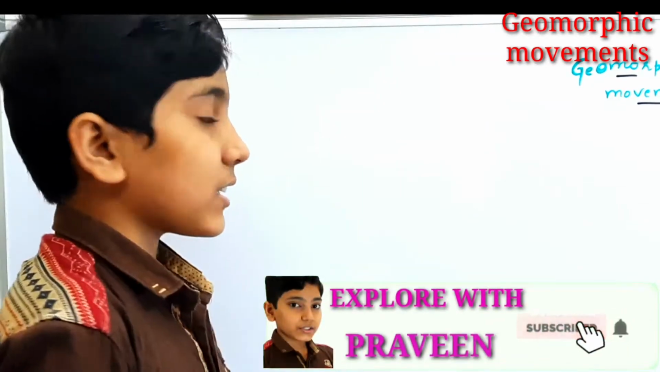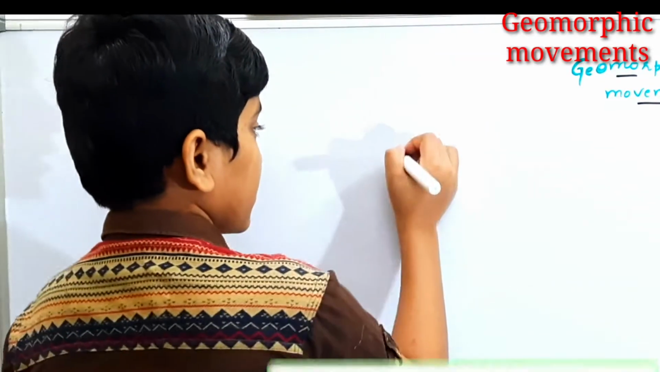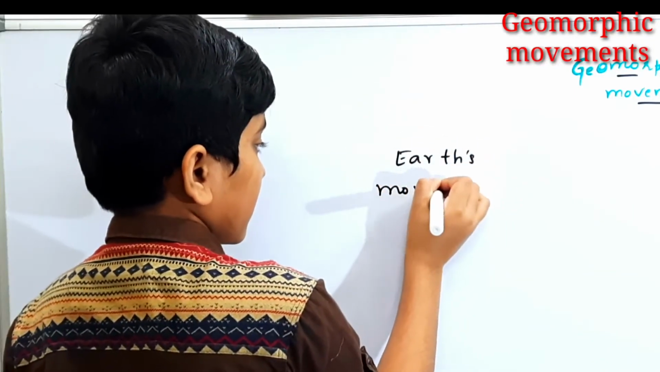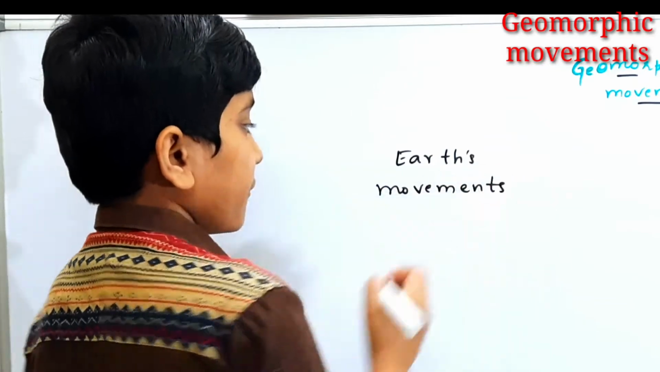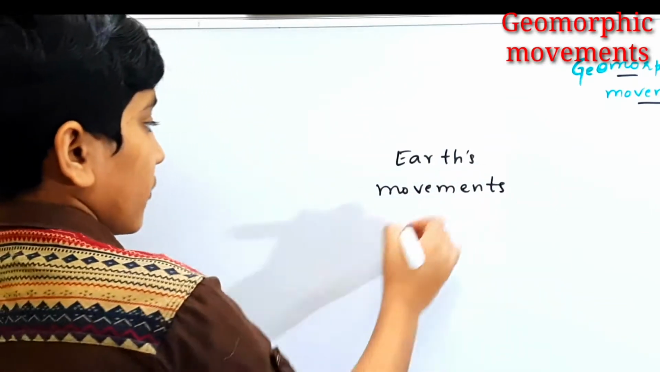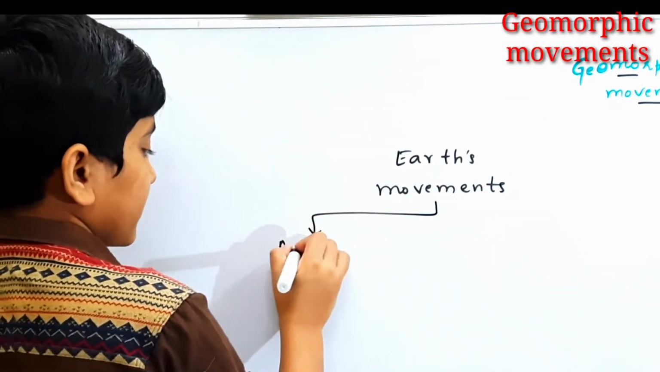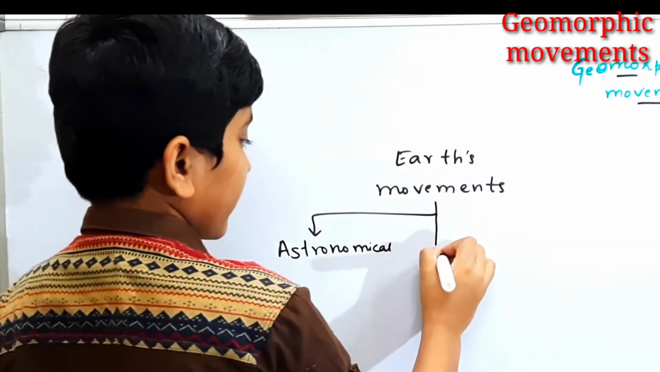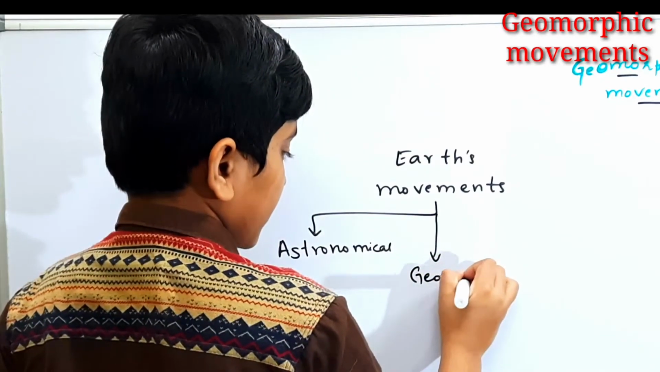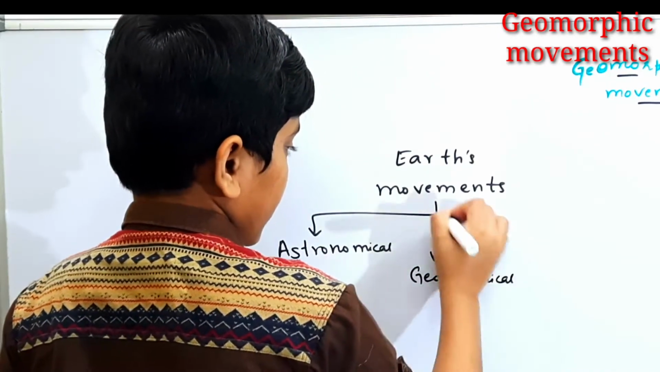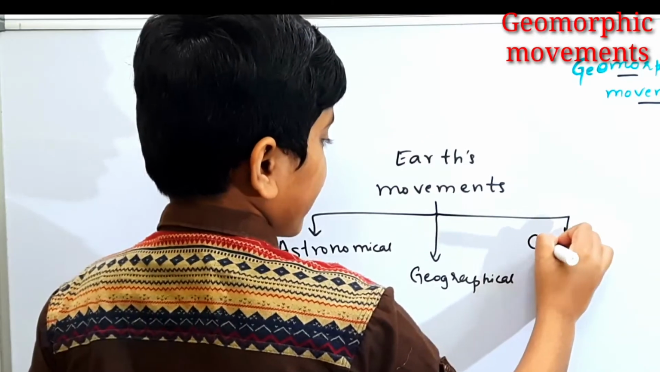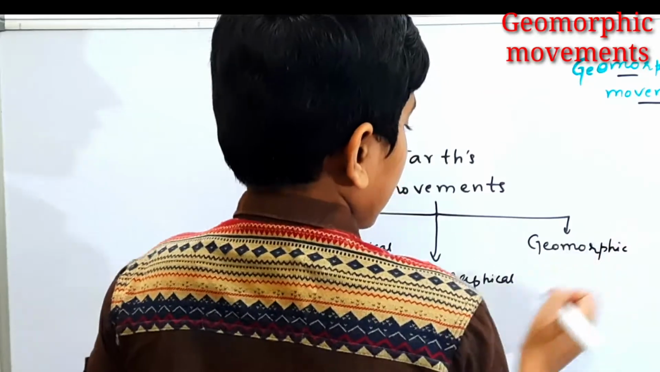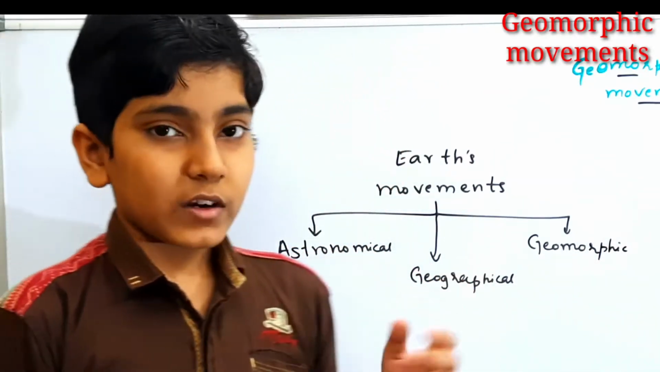Firstly, the Earth has some movements which are called the Earth's movements, which are of three types. One is the astronomical movements. The second one is geographical movements. And the final type is geomorphic or geological movements. So, now let us look at them one by one.